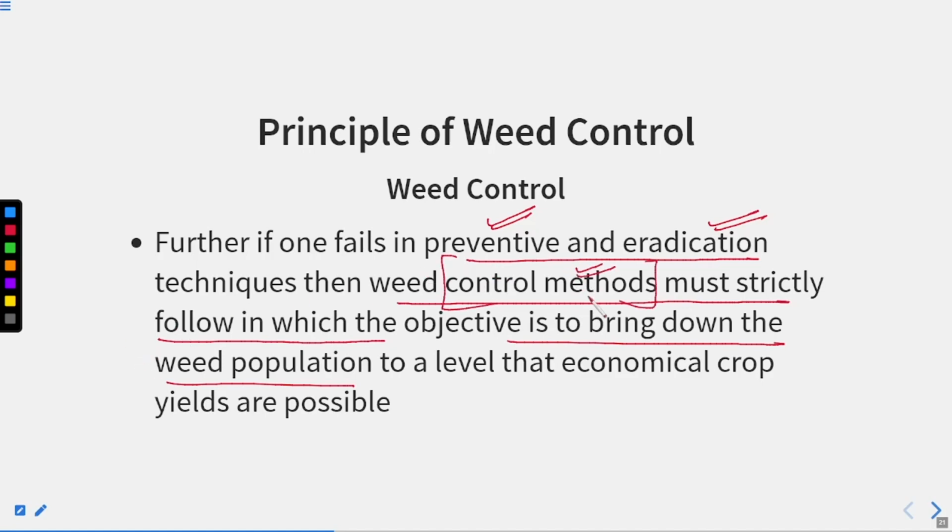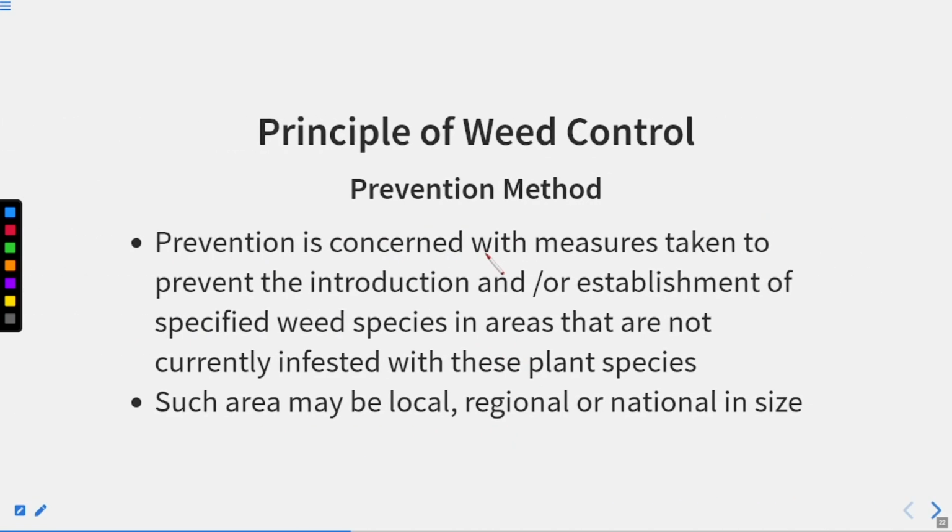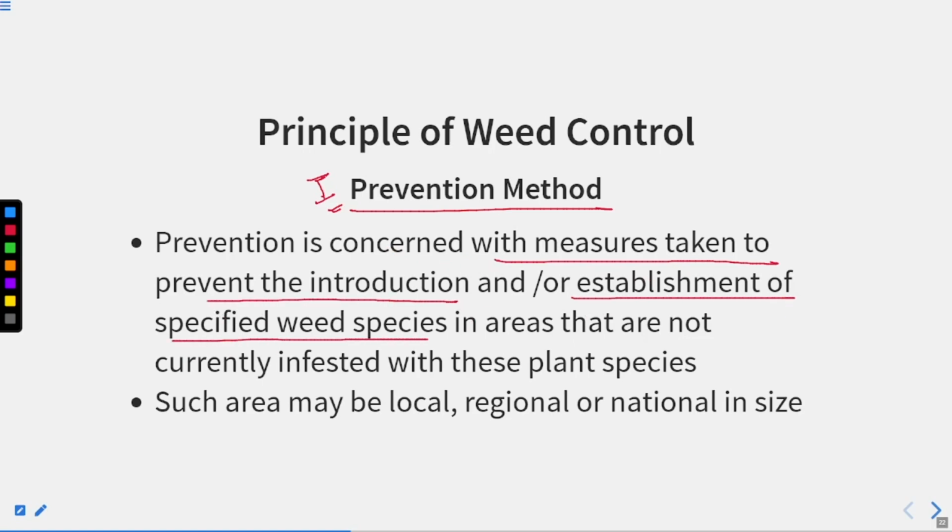Next method is the control method. Prevention is the preventive method. So let us discuss in detail one by one. Preventive method. Prevention is concerned with the measures taken to prevent the introduction and or establishment of the specified weed species in an area that are not currently infested with these plant species.